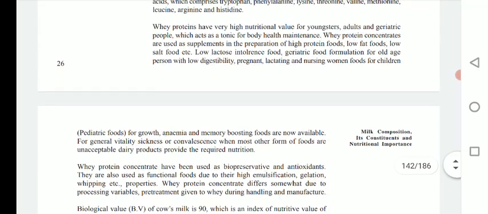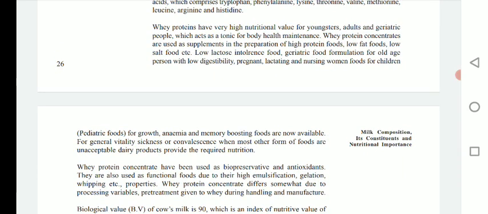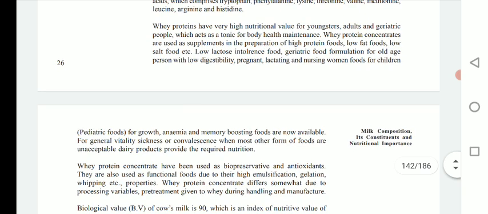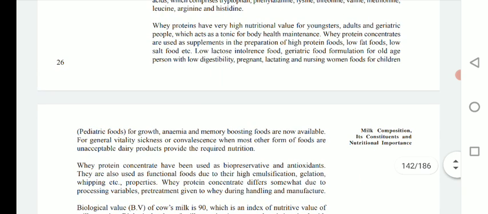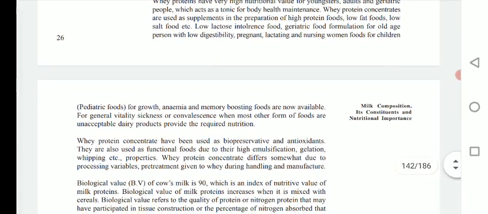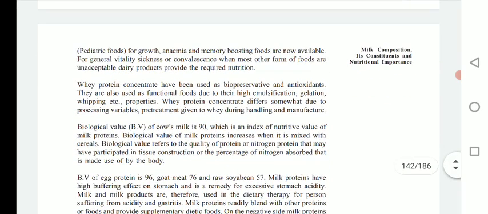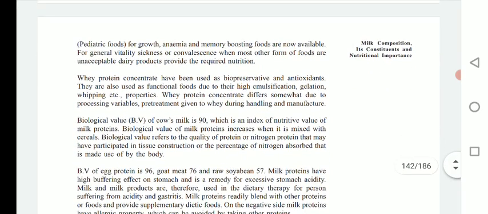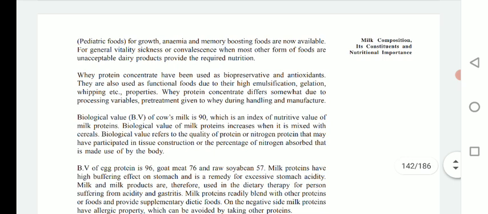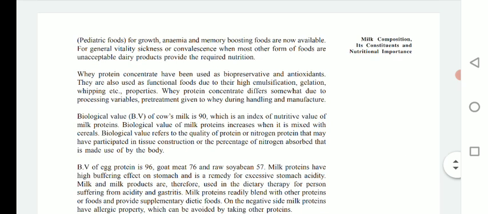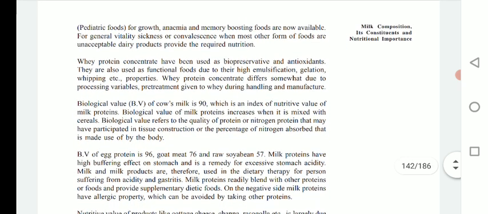These are different kinds of foods that are prepared by using whey proteins. Whey protein concentrate has been used as a biopreservative and antioxidant. So another use of whey protein is that it is used as a biopreservative.